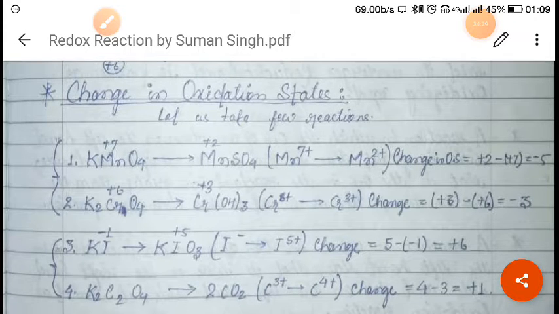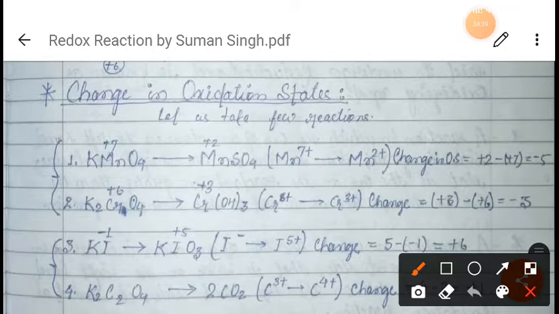Now next we have to see the change in oxidation state. When we talk about the change in oxidation state, we will take some examples. So here you can see, when you find the oxidation state of KMnO4, here manganese has an oxidation state of +7, we have just seen the example, right?